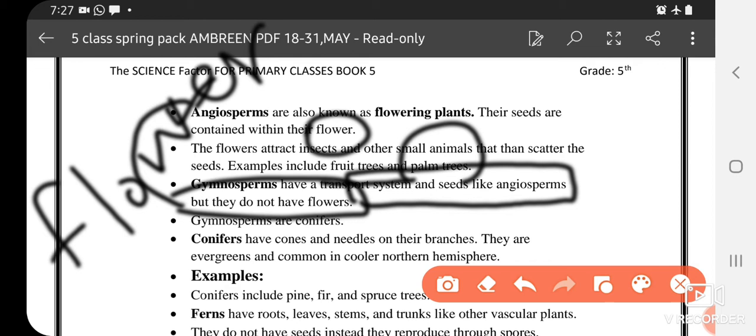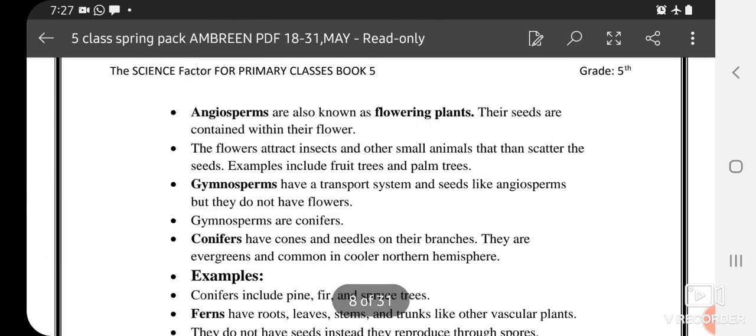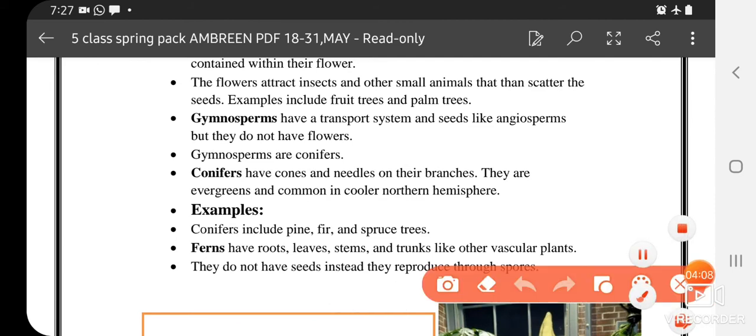The gymnosperms are conifers. Why are they called conifers? Because they are having cones and needles on their branches. The presence of cones names them conifers, and they are evergreen and common in the cooler northern hemisphere. They are evergreen means they always stay green. Examples include pine, fir and spruce trees. Now the third class is ferns, that are spore bearing plants.